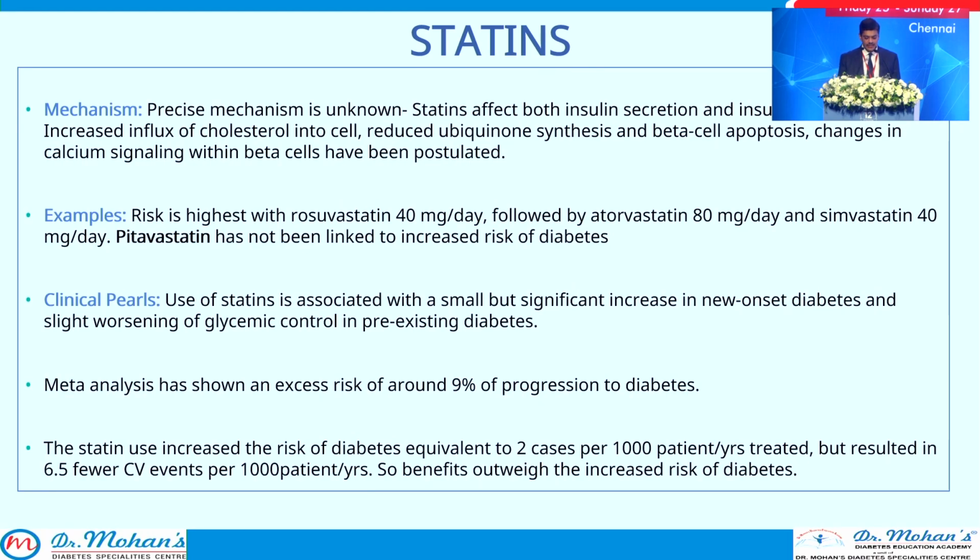Use of statins is associated with a small but significant increase in new onset diabetes and slight worsening of glycemic control in pre-existing diabetes. Meta-analyses have shown somewhere around 9% of patients progressed to diabetes, but the benefits outweigh the risk. Statin use increased the risk of diabetes by only 2 cases per 1,000 patient years treated, but resulted in a benefit of 6.5 fewer CV events per 1,000 patients. So benefits outweigh the risk.